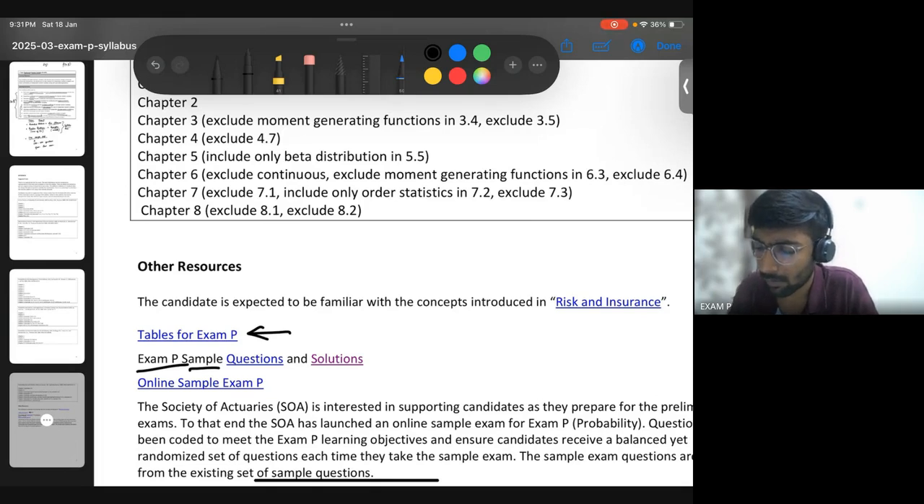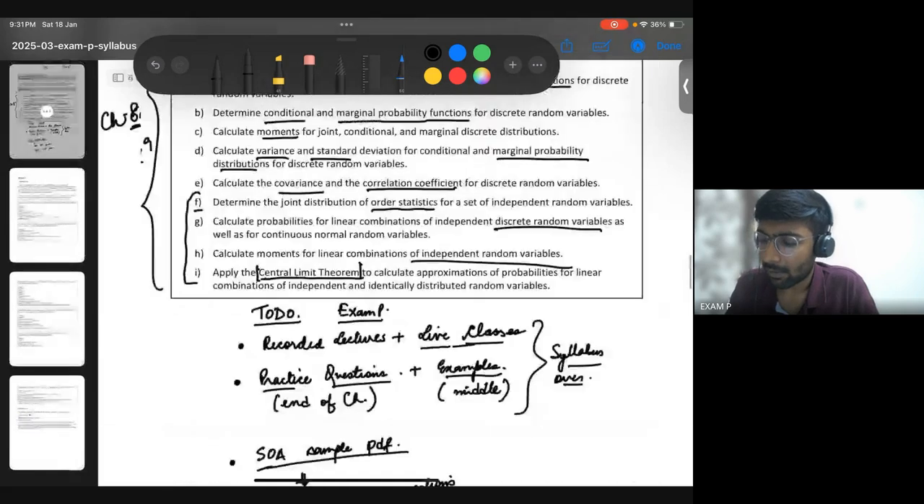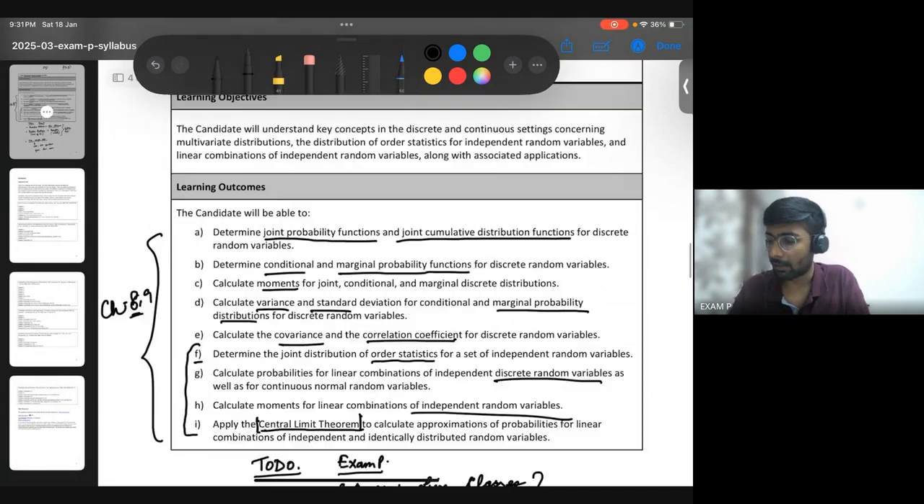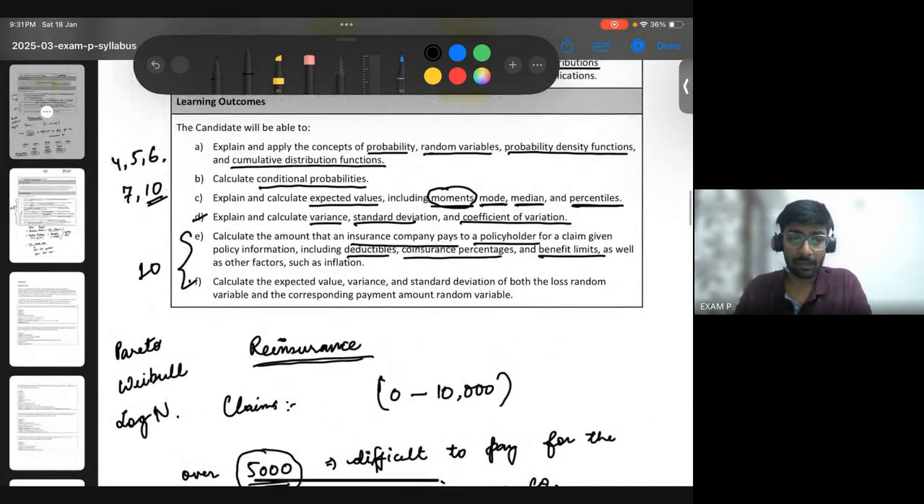And then you also have an online sample exam. You can take this exam when you think you are prepared, under exam conditions, just like you sit for an exam. You'll take 3 hours and just practice and see how much you score. It's not difficult. It's the first paper, so it's quite easy. I've taught 2 batches already, and the feedback is that it's not very difficult.